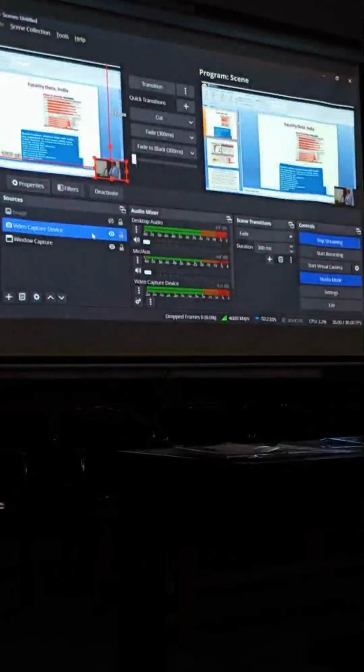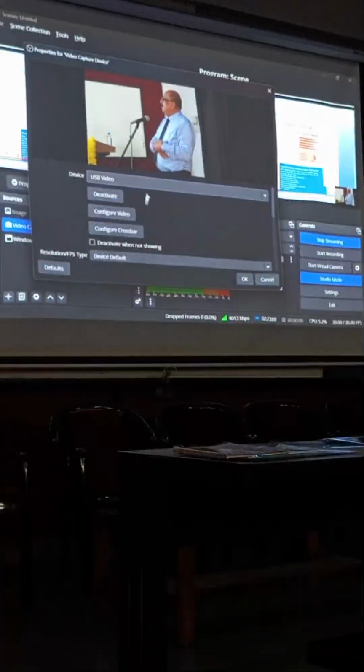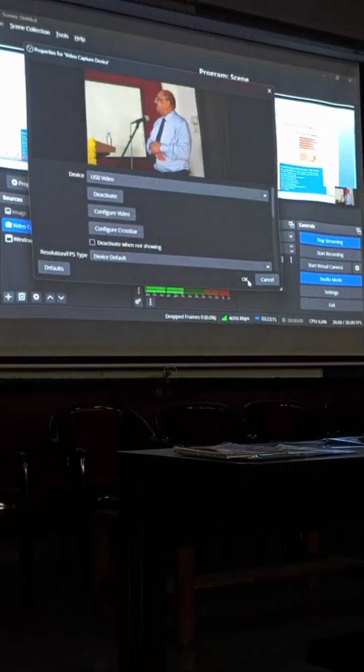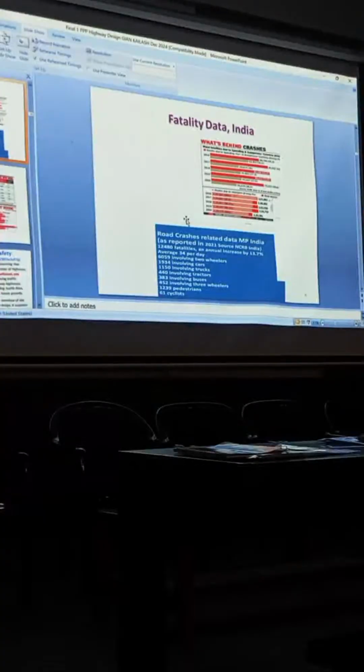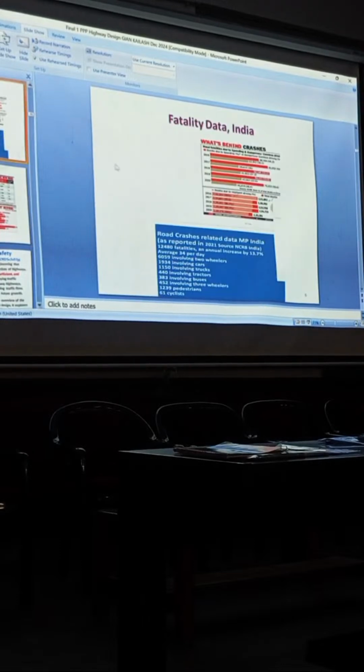So MP is also very critical as far as road accident situations are concerned. The number of vehicles, what types of vehicles are involved, and how the rates are increasing is important to understand.